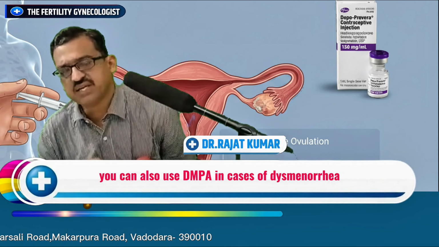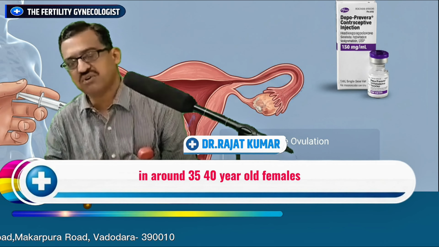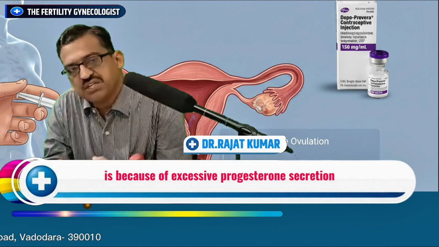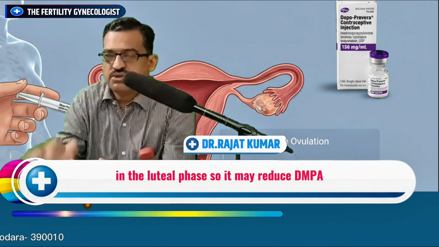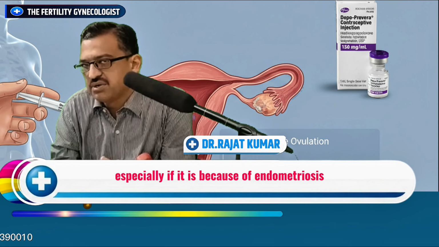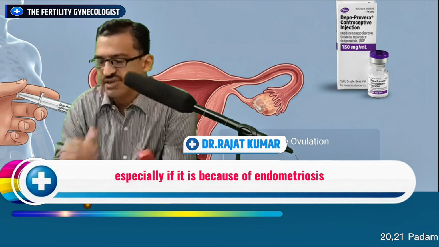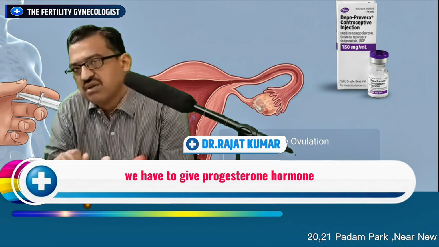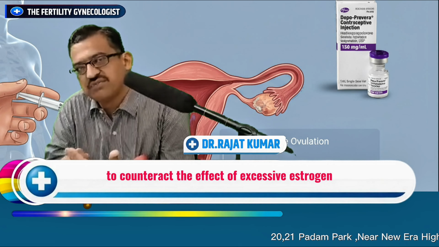We can also use DMPA in cases of dysmenorrhea in around 35-40-year-old females. Dysmenorrhea in most of the cases is because of excessive progesterone secretion in the luteal phase. So DMPA may reduce it, especially if it is because of endometriosis or adenomyosis, because the treatment of endometriosis and adenomyosis is to give progesterone hormone to counteract the effect of excessive estrogen.